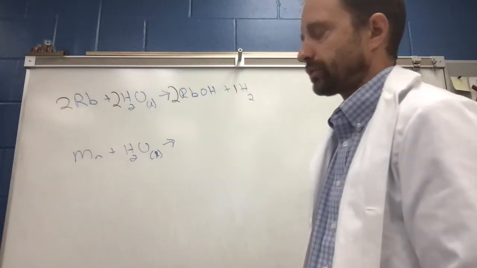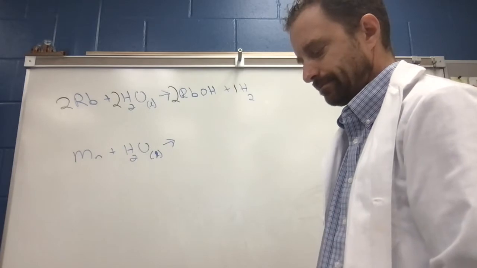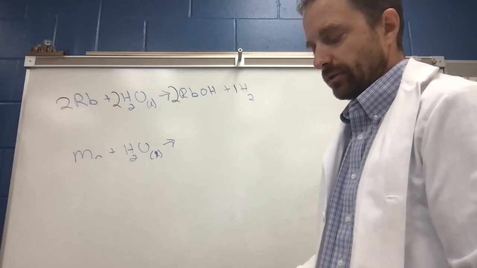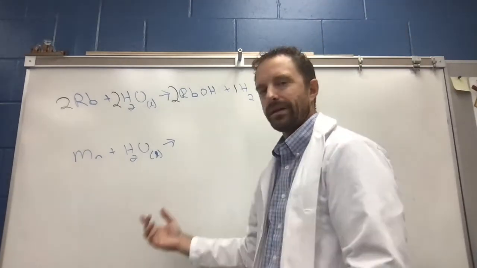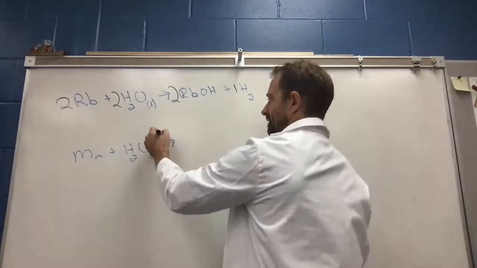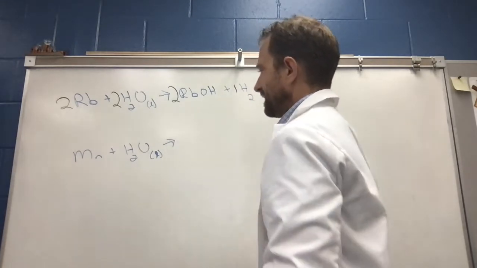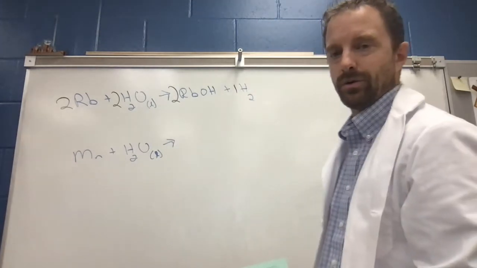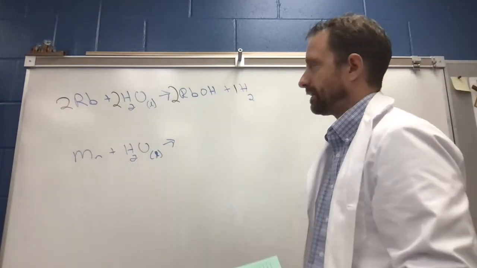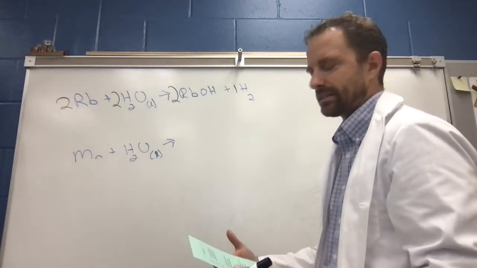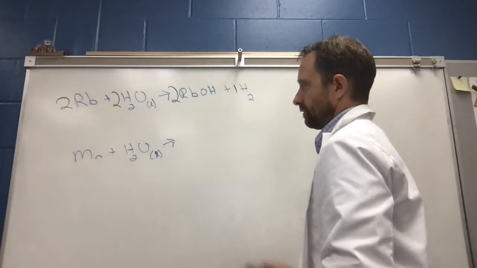So then we look at the next one, manganese plus liquid water. If you didn't do the first one on your own, maybe try and do the second one on your own. Find manganese, Mn. So it says reactive, will react with steam to make a metal hydroxide. Well, this says liquid water. Maybe if they put a triangle above this to show that we heated it a bunch, but it says it'll react with hot water, not react with cold water. Certainly not at any reasonable speed, maybe over a month, right? But when we're doing this, we're talking about reasonable. So we'd say no reaction here. So that's kind of boring.